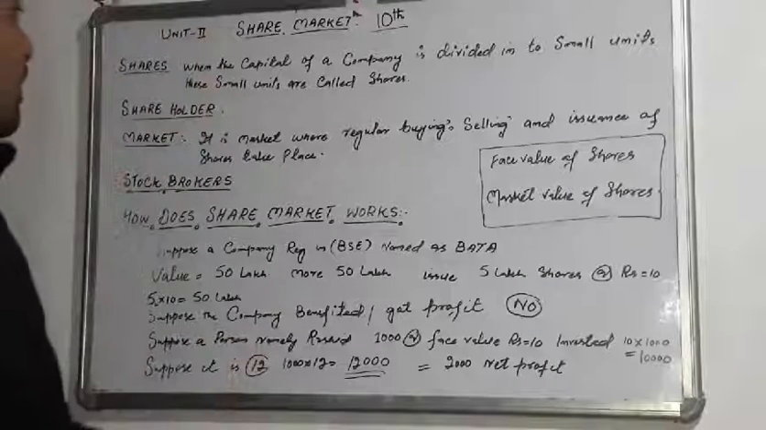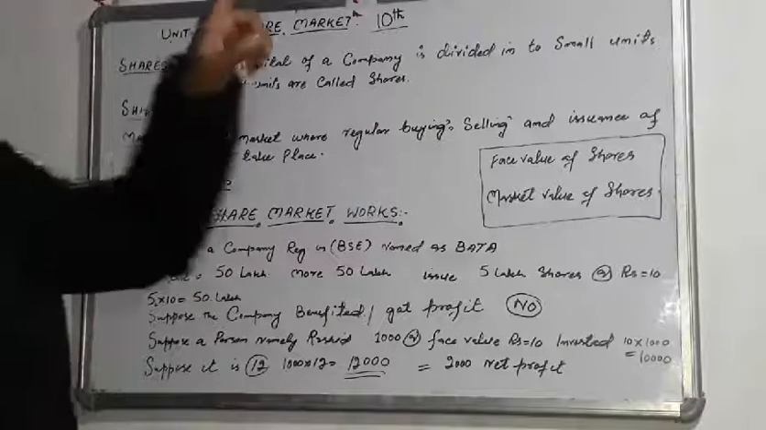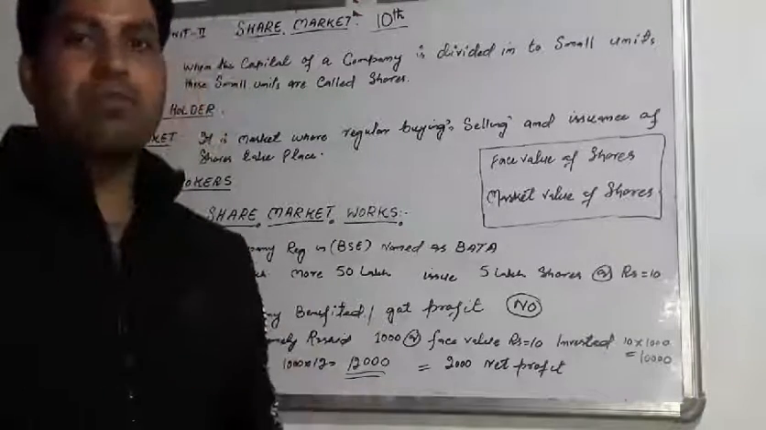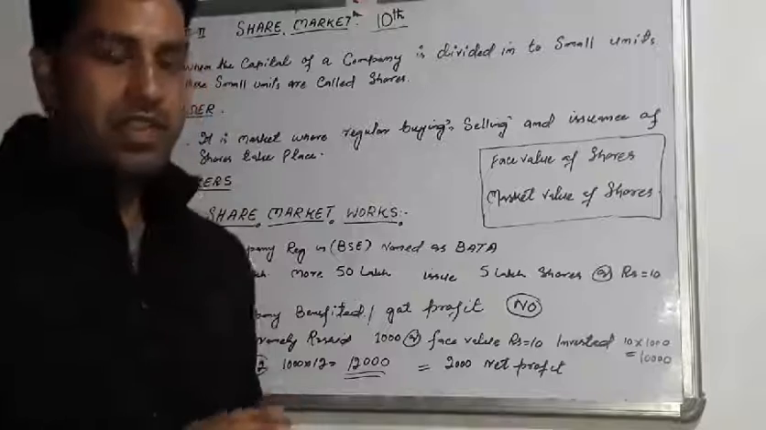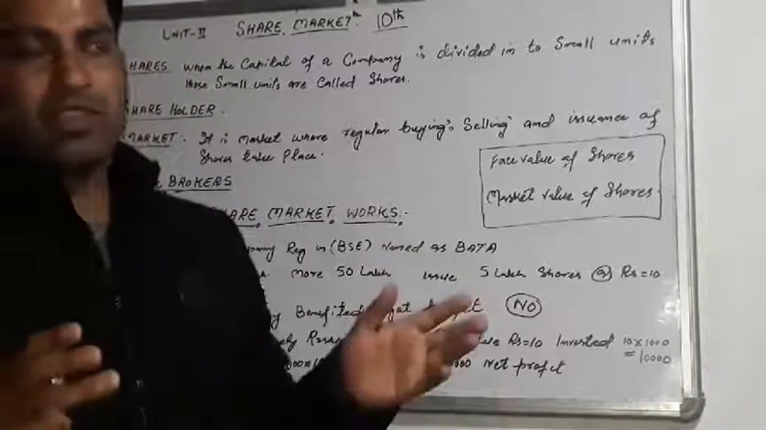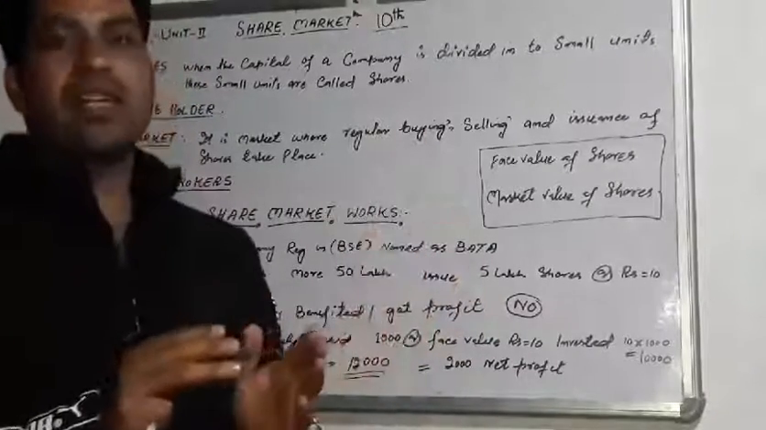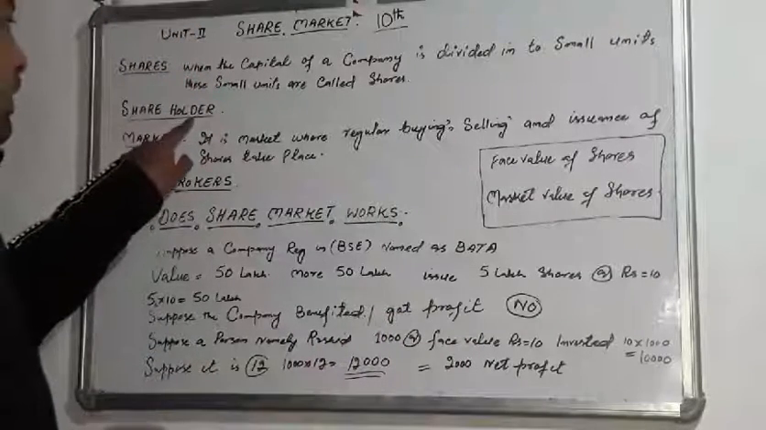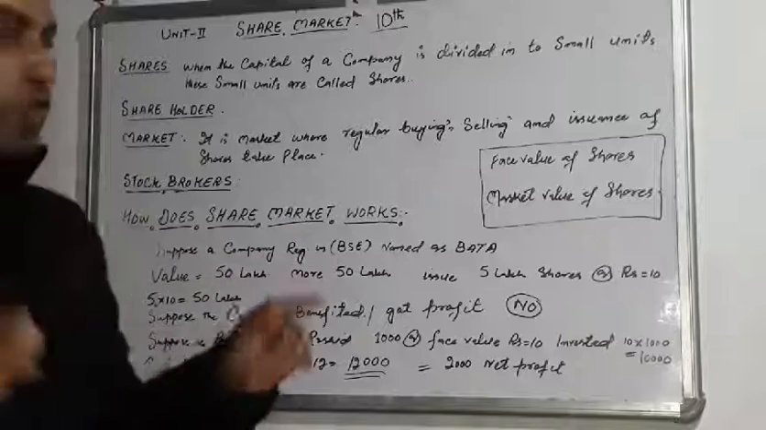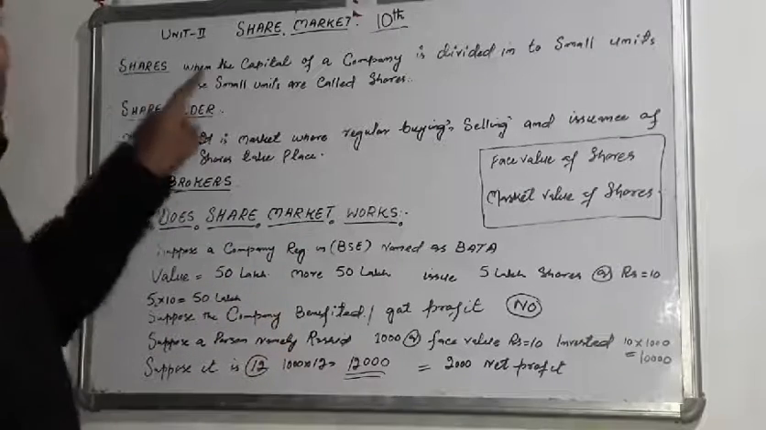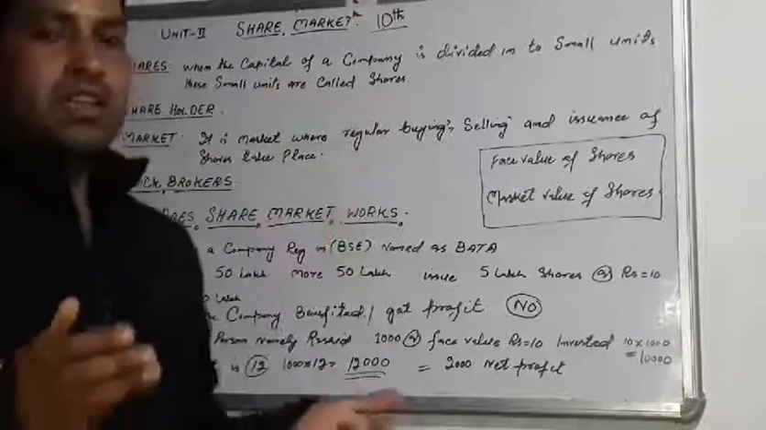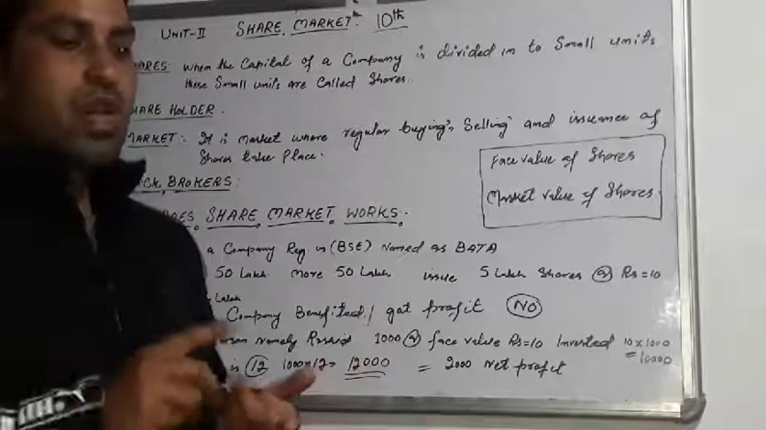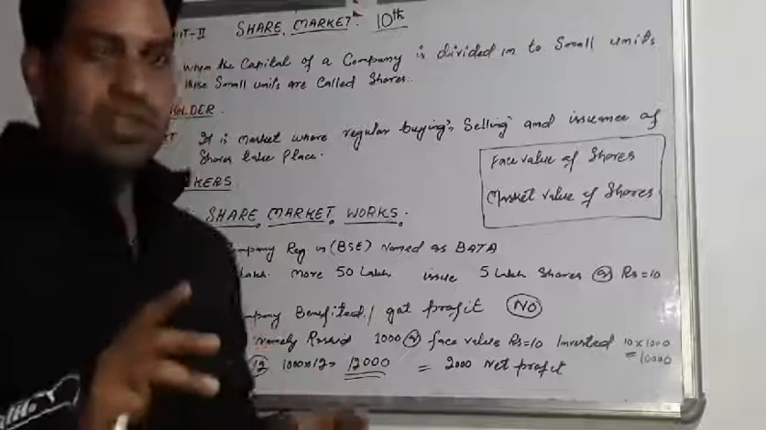Then we will discuss what actually shareholders mean. Those persons who actually buy these shares in the market are called shareholders. The company issues shares, and those persons who buy these shares in the market are called shareholders of that very company. Now you understand what actually shares mean and what actually shareholders mean. The shares are issued by the company, and those persons who actually buy these shares are called shareholders of that very company.